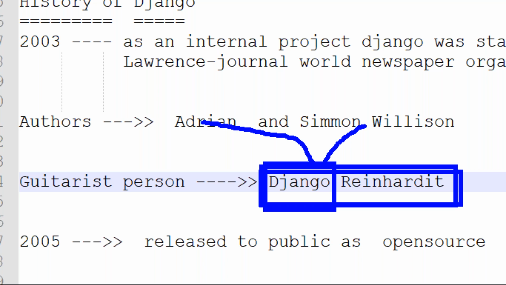Are you understanding this one? Why did our framework take the name Django only, why not another name? People are asking this one-word question. Our Django was developed by Adrian and Simon Wilson, both authors. These authors love music, and both are diehard fans of one famous guitarist, Django Reinhardt. That's why they took our framework's name as Django only.